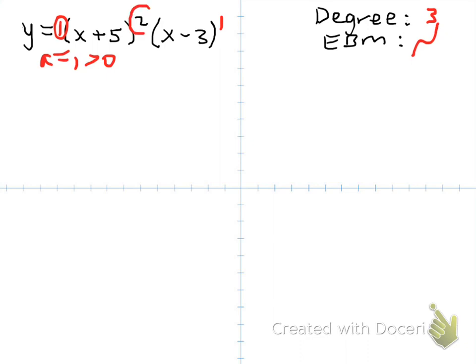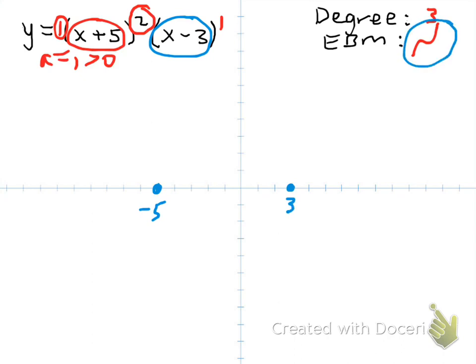We see we have, well, let's do the multiplicities in a second. We have a factor of x plus 5, and a factor of x plus 5 means that we have an x-intercept, or a 0 of negative 5. 1, 2, 3, 4, 5. So we put a negative 5. The graph's going to touch at least the x-axis at negative 5. And then we have a factor of x minus 3, which means we have a 0 at positive 3. And again, we know the graph looks like this, so it's going to go up from left to right. So we know it's going to start here, and it's going to end there.